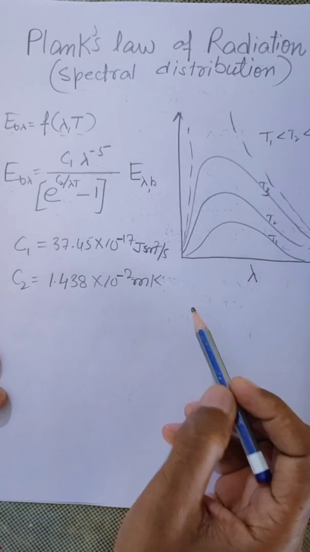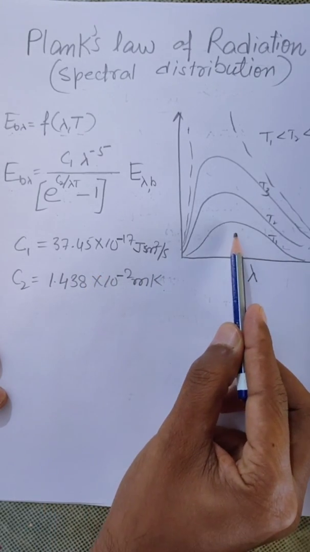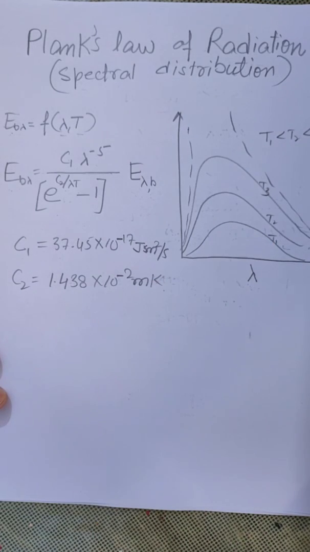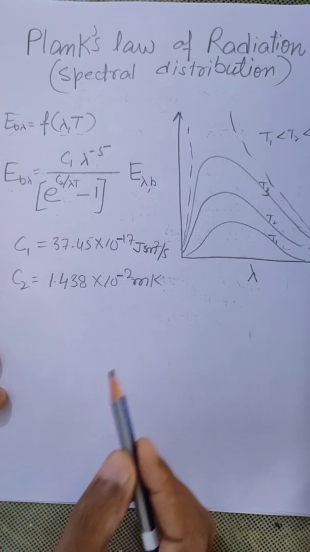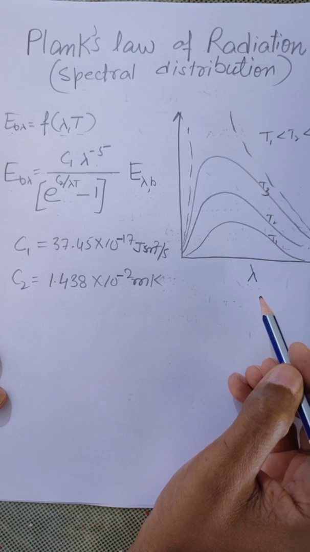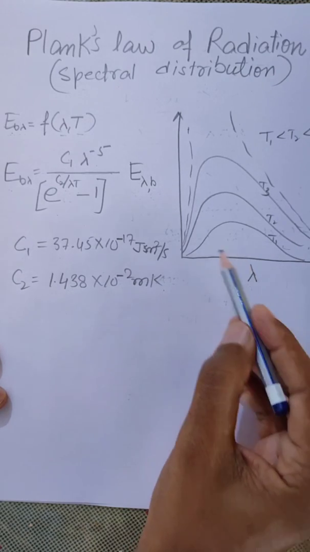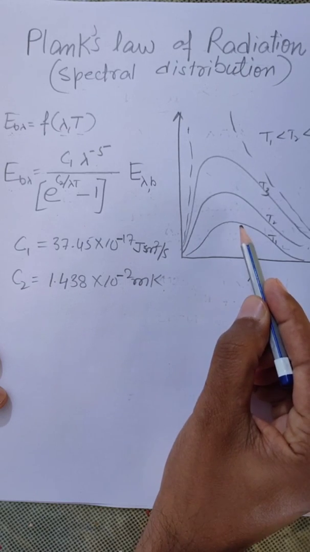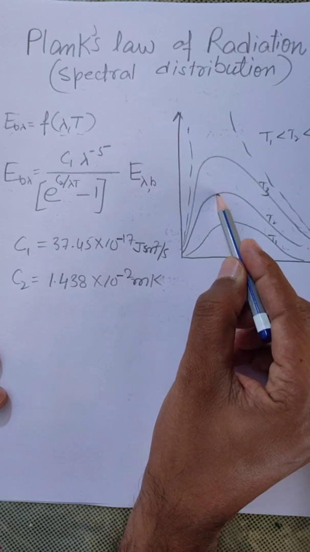First it increases with the wavelength, reaches a maximum value, then decreases. At any given wavelength, the emissive power increases with the increase of absolute temperature. It means the peak value of a curve increases with the increase of temperature.